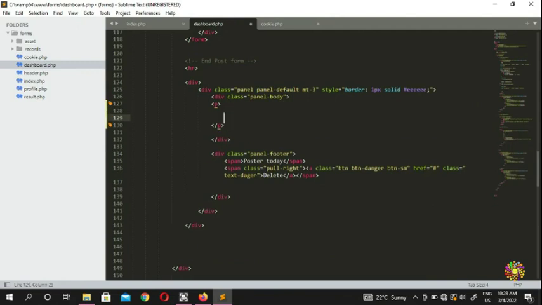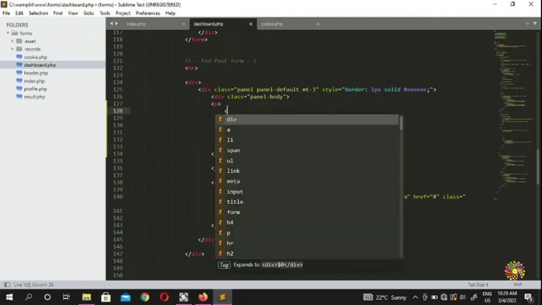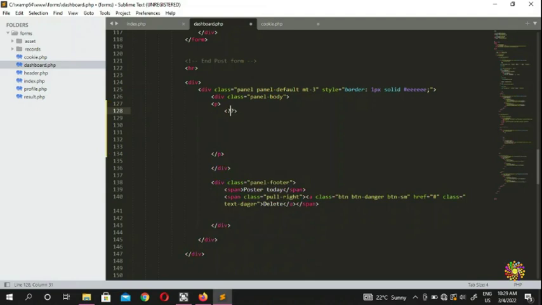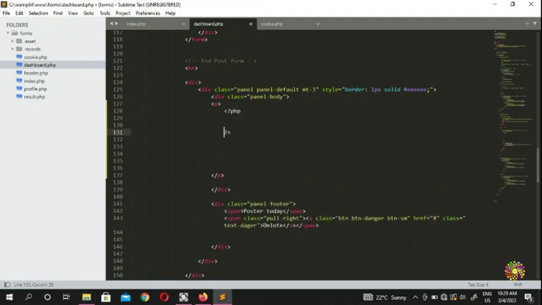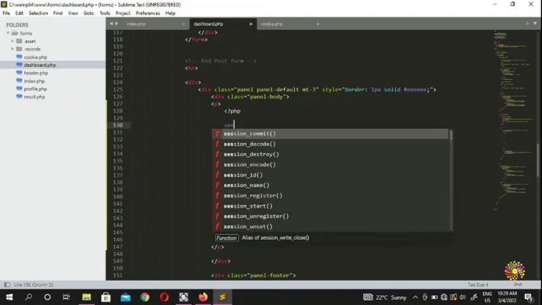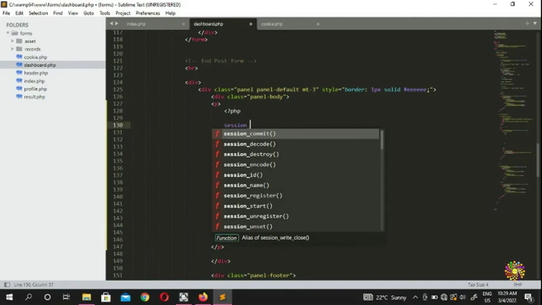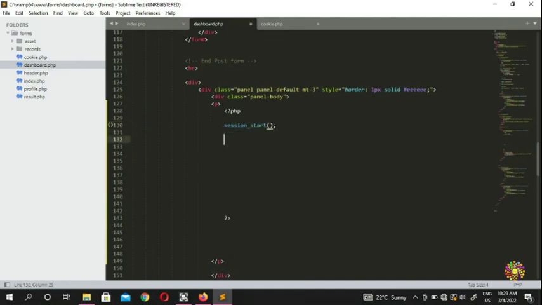Now we're going to display our session, what we liked, inside the PHP, inside the dashboard. We put our PHP, and we put session start here. Session start, and here you echo.